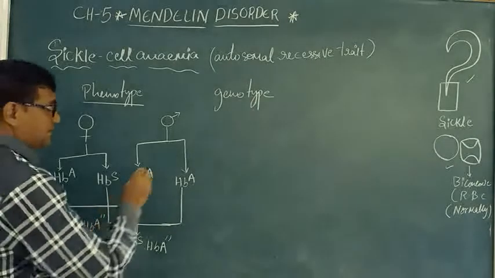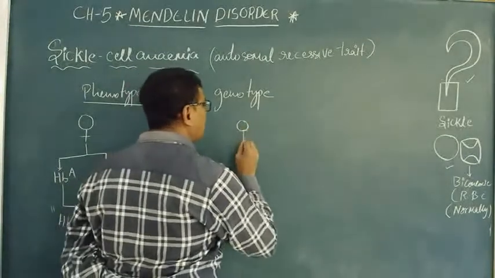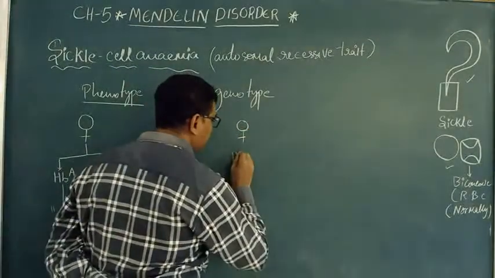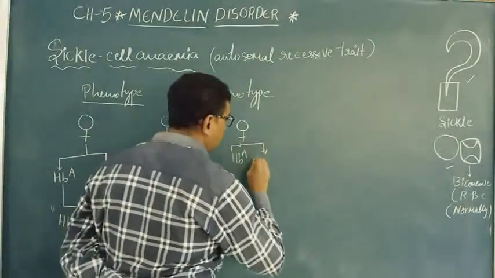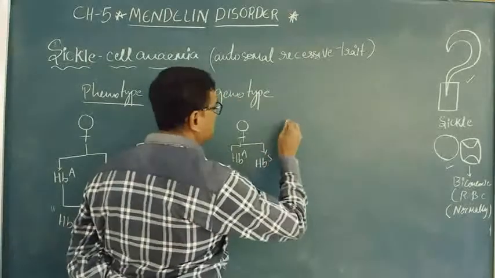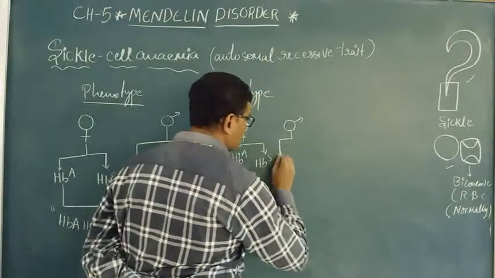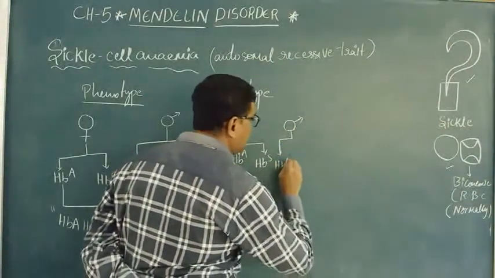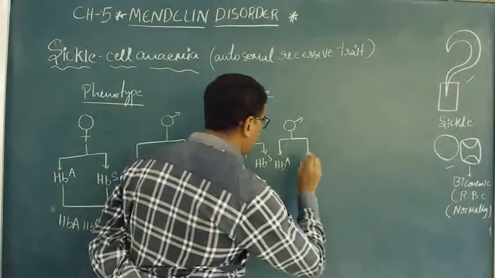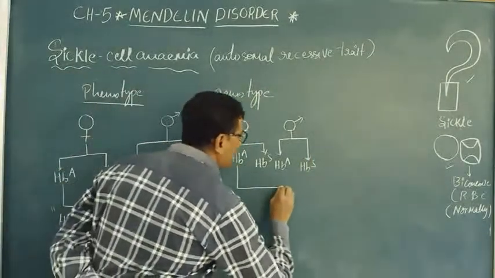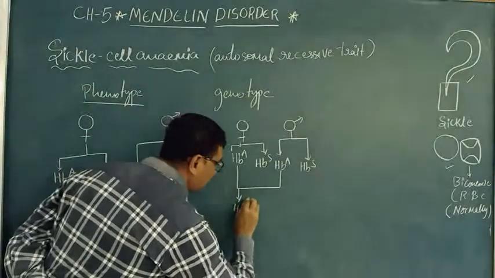But in the other case, if the mother is HbA and HbS, and the father is also a carrier, HbA and HbS, the possibility of this is HbA.